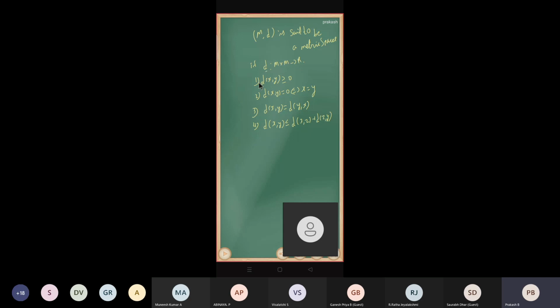If d satisfies all these conditions, then (M, d) is said to be a metric space. So using this distance concept d, we will define an open ball, right?